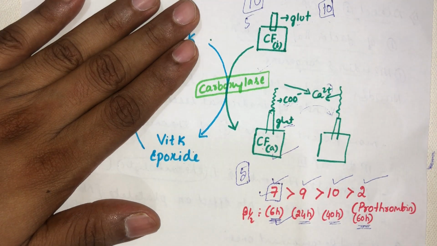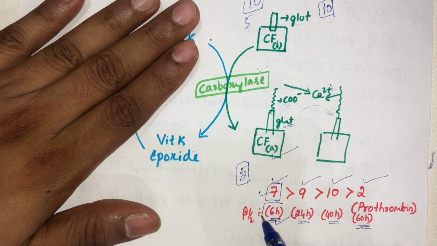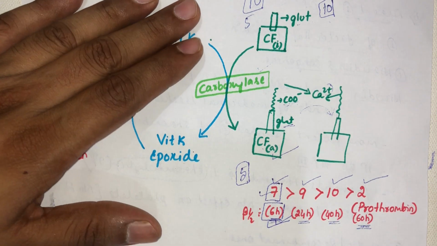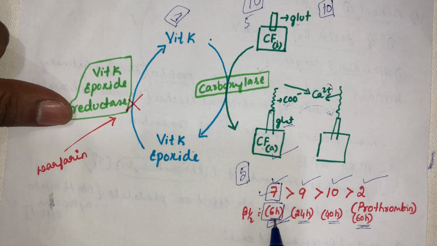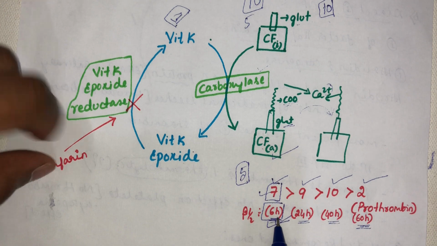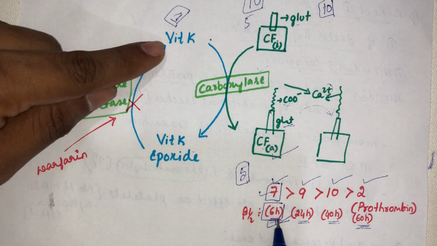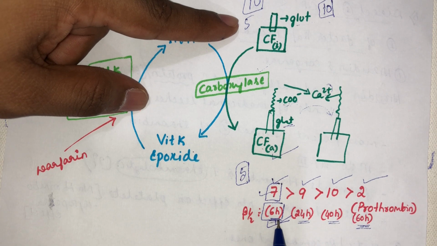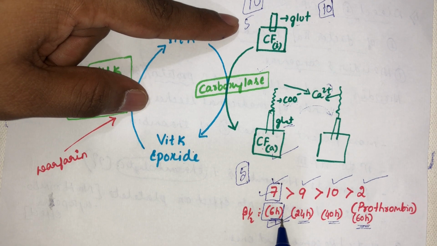Its action should be stopped, right? So its action is going to stop after the lapse of 6 hours. That will be its onset of action, the time in which the warfarin will start acting. After the lapse of 6 hours, there is no replenishment back into vitamin K for further activation of the remaining 5 clotting factor 7. That is the onset of action.